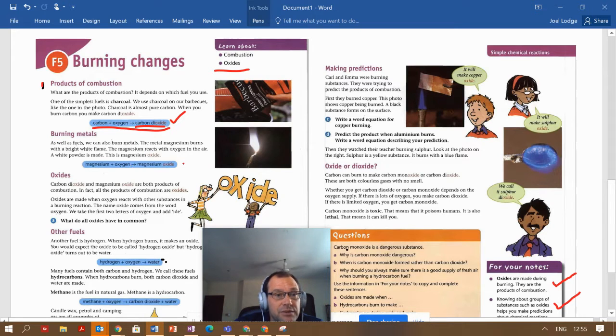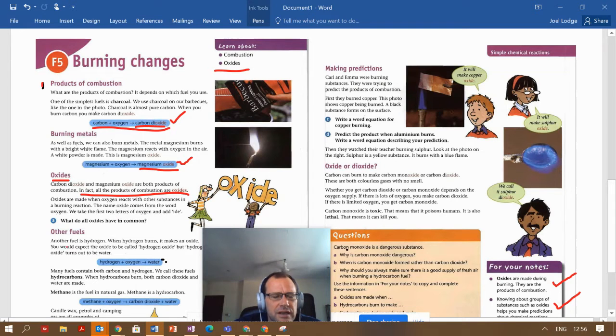We can also burn metals. You've done it in class, magnesium, combined it with the oxygen of the air, and you've made magnesium oxide. That was a white solid, wasn't it? A white powdery solid. So carbon dioxide and magnesium oxide are both products of combustion. All the products of combustion are oxides. Oxides are made when oxygen reacts with other substances.